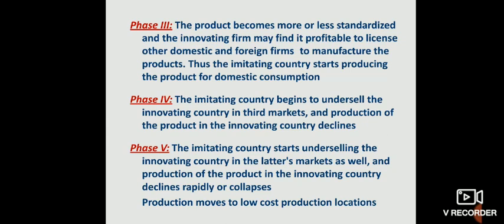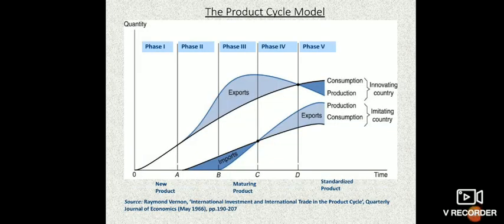And phase 5, the imitating country starts underselling the innovating country in its home market as well. In the home market as well as in the foreign market, they are going to undersell the innovating country. So that means the market share of the innovating country is decreasing in phase 5. Production moves to low cost production locations. So now the production will be moved to low cost production locations because of the competition.